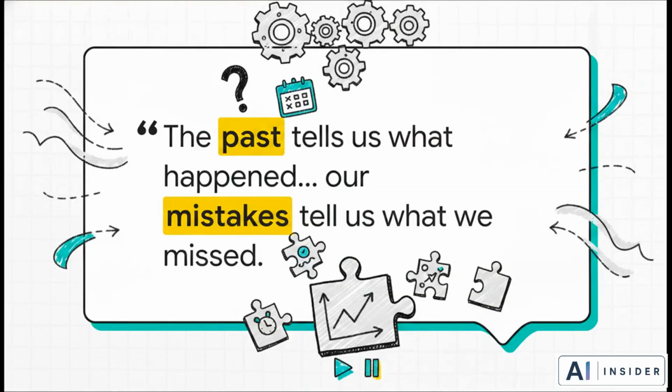So I'll leave you with this final thought as we wrap up today's explainer. The past tells us what happened, but our mistakes tell us exactly what we missed. By understanding the moving average model today, you now have the final puzzle piece. But what actually happens when we fuse these two engines together to build the ultimate forecasting machine? Well, you'll have to join me for the next explainer to find out as we construct the ARMA model together.